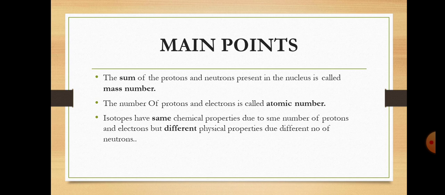So electrons and protons are the same in isotopes, but the number of neutrons differs. Chemical properties are the same because of the same number of protons and electrons, but physical properties are different because of the different number of neutrons.